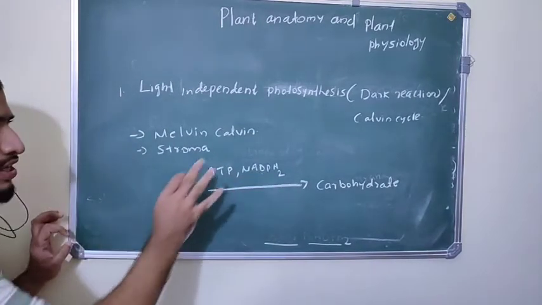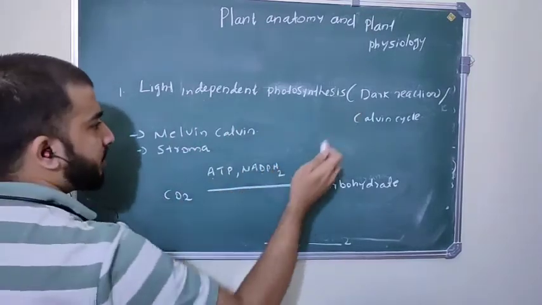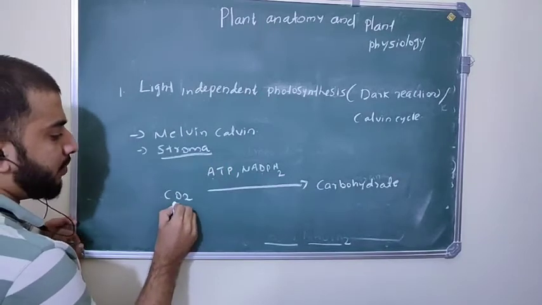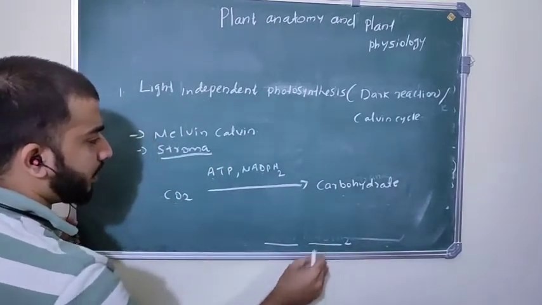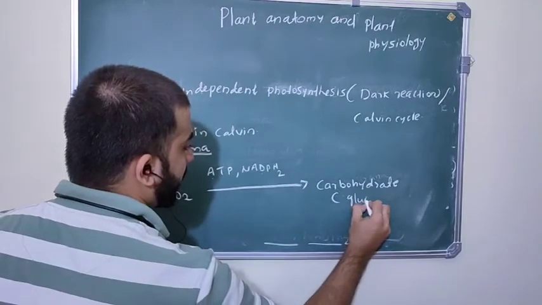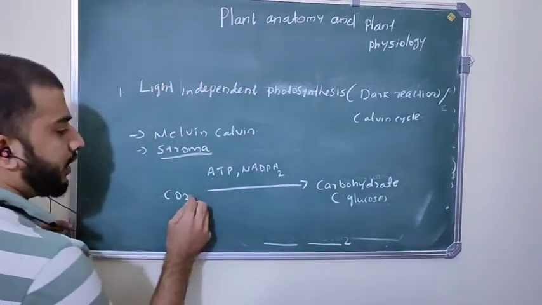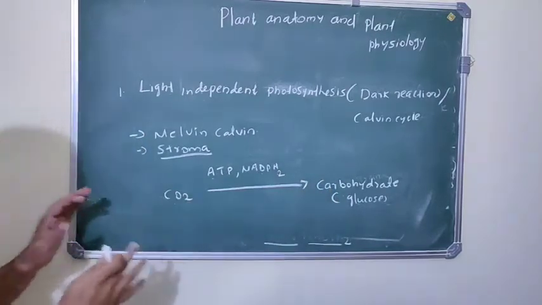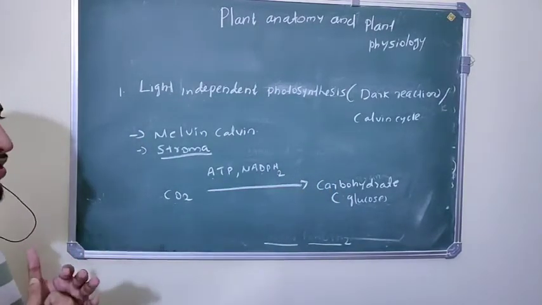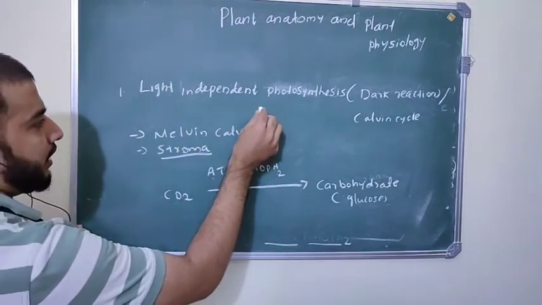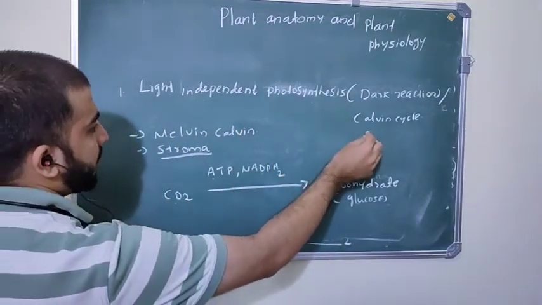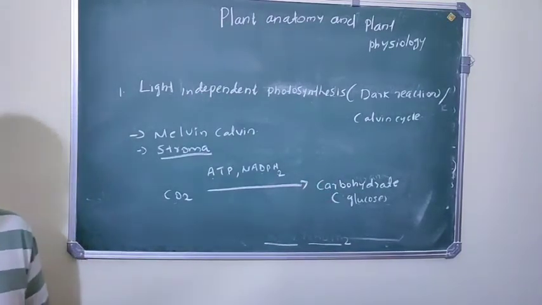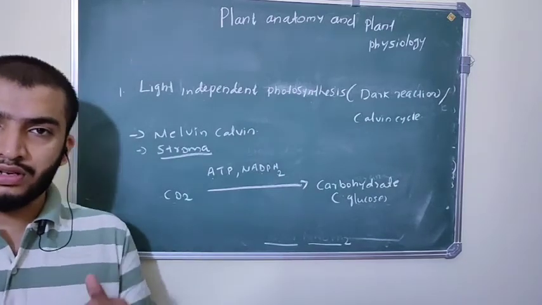So the light independent reaction, or dark reaction, or Calvin cycle, takes place in the stroma, by which carbon dioxide is reduced into carbohydrate. And what carbohydrate? Glucose, utilizing the energy of ATP and NADPH2. So photosynthesis takes place in two stages.